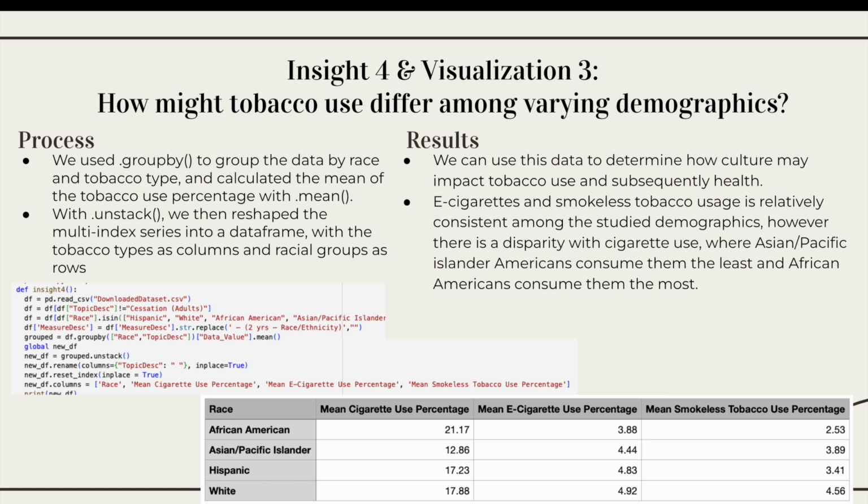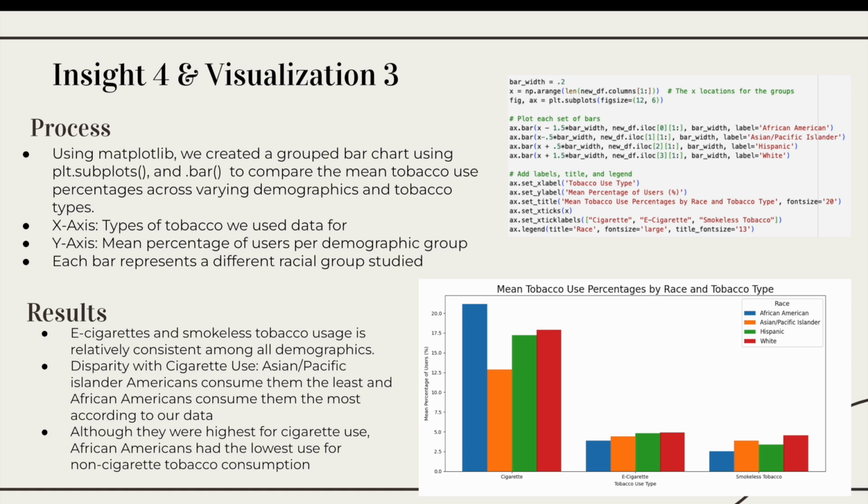E-cigarettes and smokeless tobacco use was relatively consistent. However, there was a disparity with cigarette use, where Asian and Pacific Islander Americans consumed the least and African Americans consumed the most. For the visualization, we used matplotlib to create a grouped bar chart using subplots and bar, and we wanted to do this to compare the mean tobacco use percentages across the demographics. Each bar represented a different racial group studied. For the results, you can see here the disparities and the consistencies with the e-cigarette tobacco use and the smokeless tobacco. It's notable that, as we can see here, African Americans had the highest use and Asian and Pacific Islander Americans had the lowest use of cigarettes.